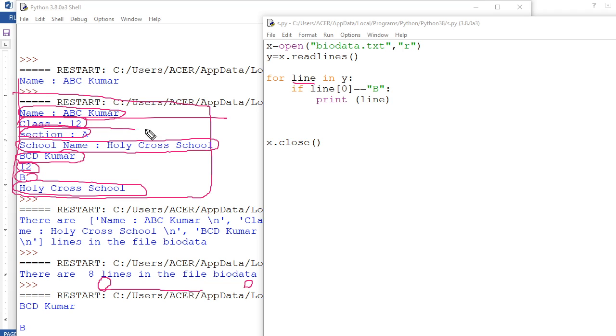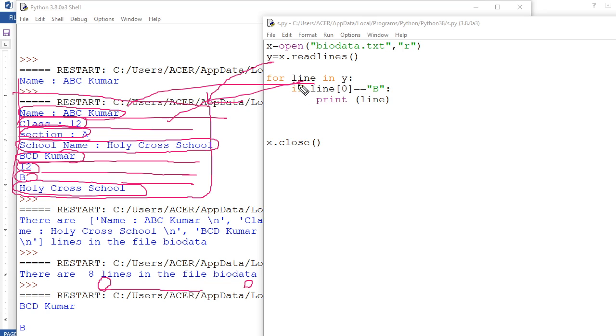Like this way it is there. This is the structure. You just check, I am going to show it to you. This is the structure. So 1 2 3 4 5 6 7 8, this 8 will go to this Y. And having each line, each line is this one, 1 2 3 4 5 6.